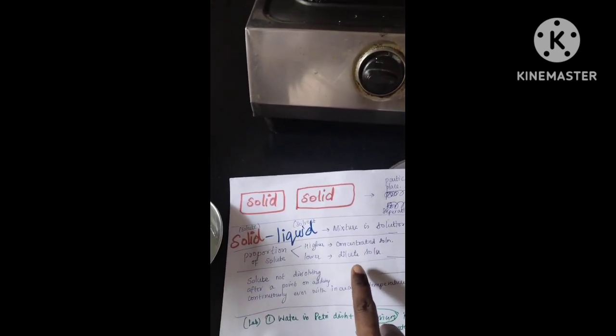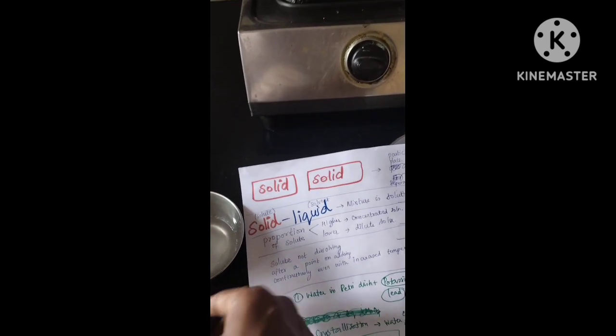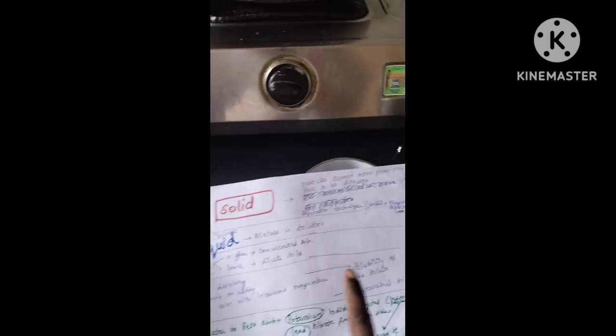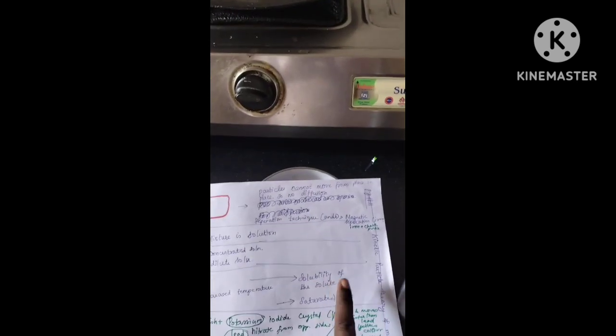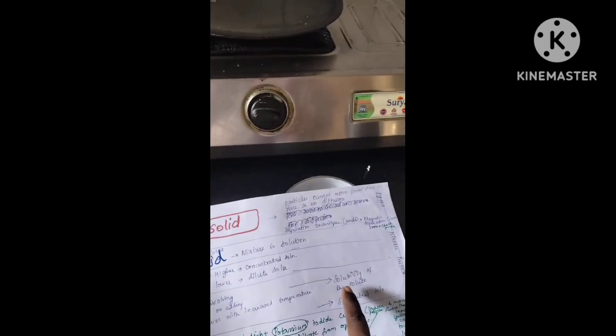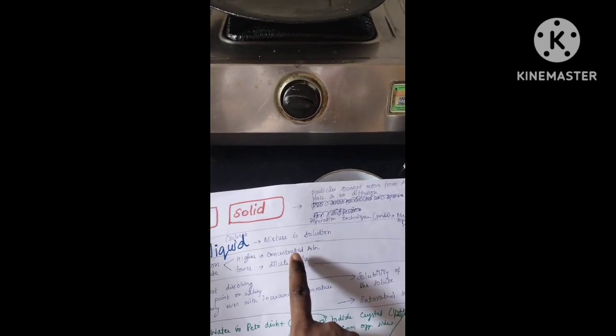Now, even after the solute has dissolved, after a particular point if you add more and more, even if the temperature is increased, it will not dissolve. That is the maximum solubility of the solute. When the solubility of the solute is attained, it will not dissolve any more. That is called a saturated solution. So we have learnt about concentrated, dilute and saturated solutions.